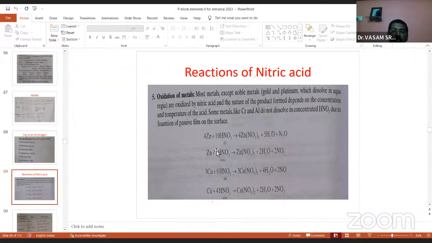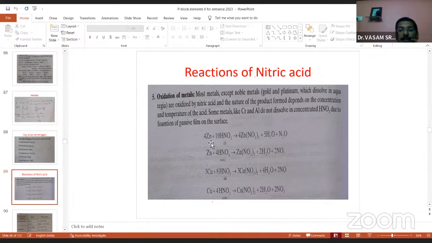Nitric acid reacts with metals. Remember, this is very, very important here. Nitric acid reacts with zinc metal, dilute HNO3 or concentrated HNO3. Suppose I take dilute HNO3 reacting with zinc metal, it gives N2O gas, laughing gas, and zinc nitrate is common.